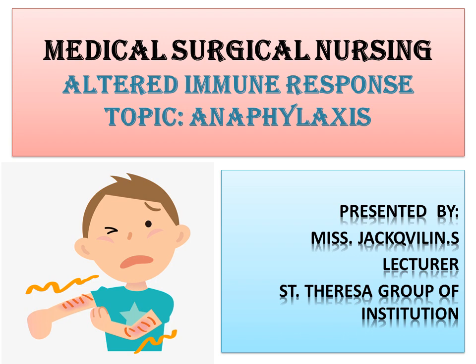The chapter name is Altered Immune Response. In this chapter, we'll mainly deal with the changes that take place in our body when our immune system gets altered, whether it's due to an allergic reaction, drugs, or other different types of causes. So the topic today that I'll be teaching is anaphylaxis. So what is anaphylaxis?